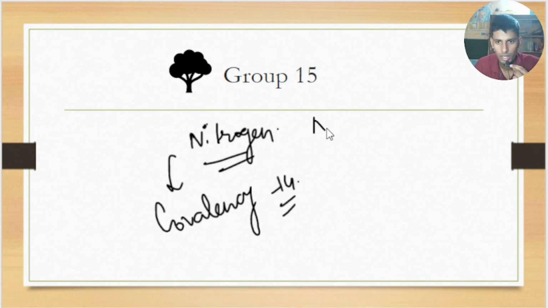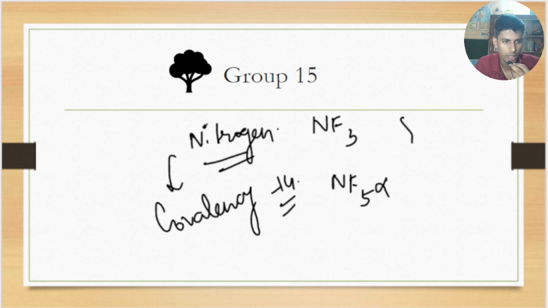For example, NF3 is possible, but NF5 is not possible, because in this case nitrogen would be showing a covalency of 5, which it does not show. Due to its small size, it has this limitation.